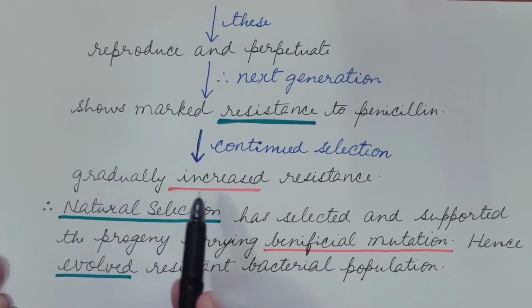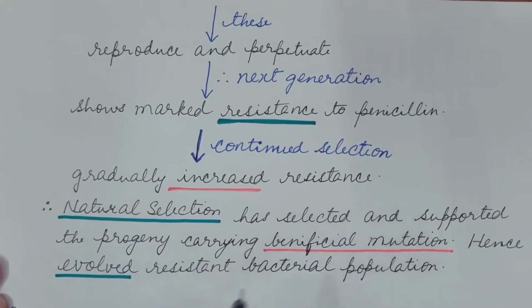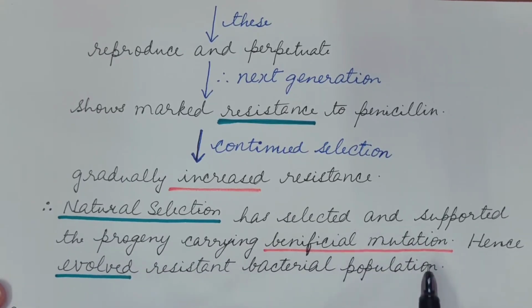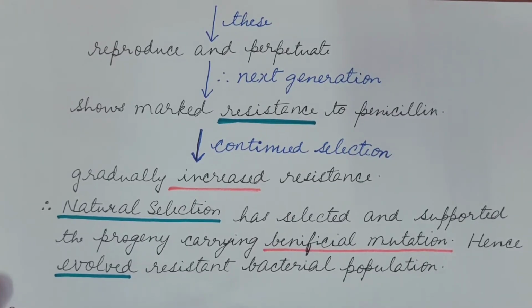That is, there is a gradual increase in the resistant bacteria in the population. Therefore, we can say that natural selection has selected and supported the progeny carrying the beneficial mutation. And this results in resistant bacteria evolving, hence an evolved resistant bacterial population.